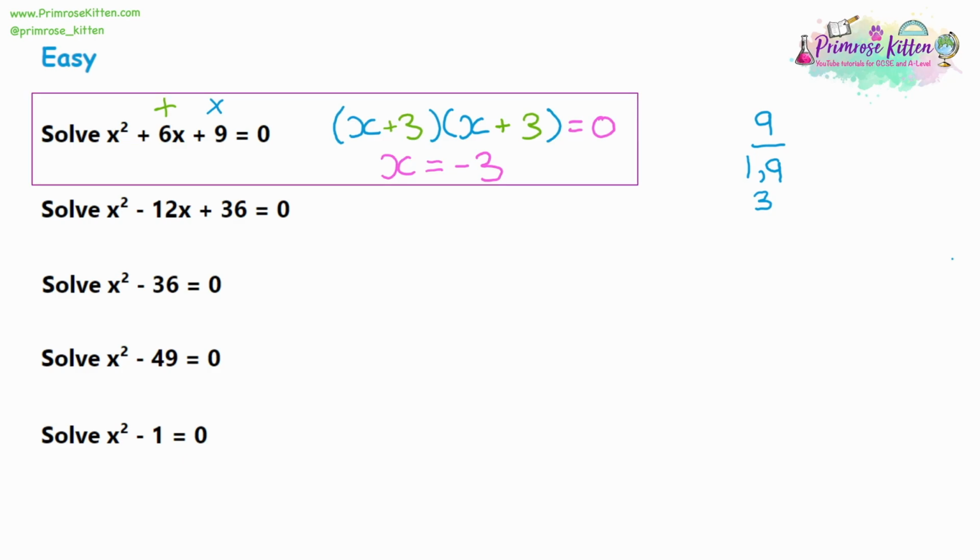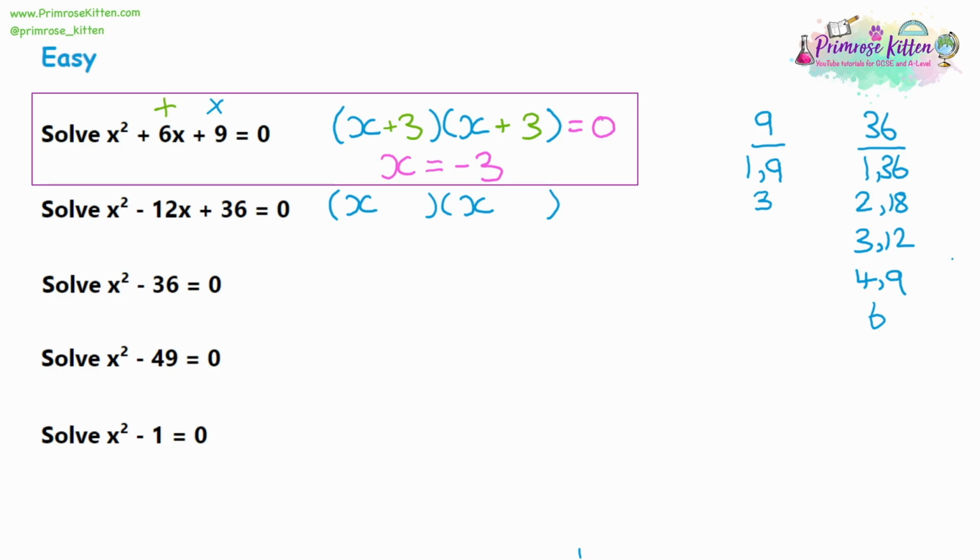So moving on to question 2, we can use the same process. We're going to have double brackets, we're going to factorise, and we need to find out what numbers go into those double brackets. So looking at the original expression, x squared minus 12x plus 36, we're going to look at the factors of that final number, the number we're trying to multiply to get. So let's look at 36. So to find the factors, we're going to divide it by every number. Divide it by 1, divide it by 2, divide it by 3, divide it by 4. We can't divide by 5 and get a whole number, so we'll skip that. And we can divide by 6, which will give us 6, and because we're repeating a number, 6 times 6 is 36, we have finished our factor list for 36.